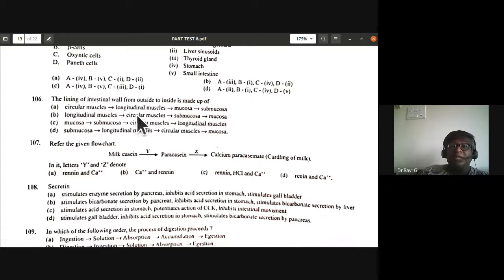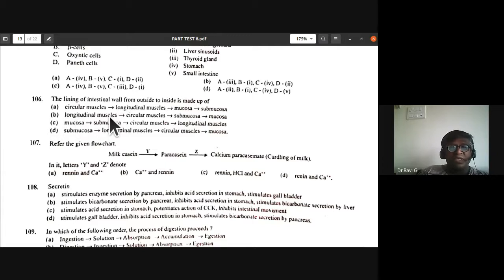Then SMS, so muscularis is over. Serosa they have not given, so we need not worry about it. Muscularis externa is of two types: the outer part is longitudinal muscles, the inner is circular muscles. SMS I told you. The next S is submucosa, then mucosa, then plicae and villi.